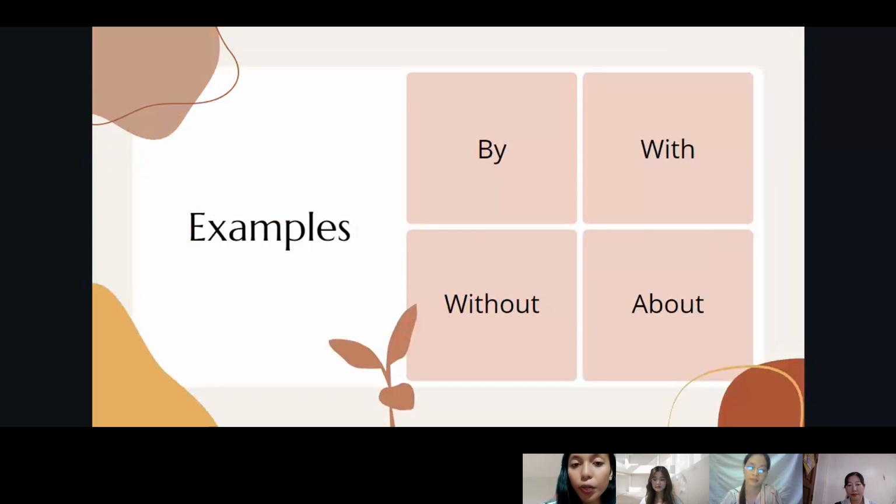These are the prepositions that I'm going to discuss. Can you please read it, Miss Jing Zhao? By, with, without, about. Yes, so these are the prepositions by, with, without, and about. Next slide, please.